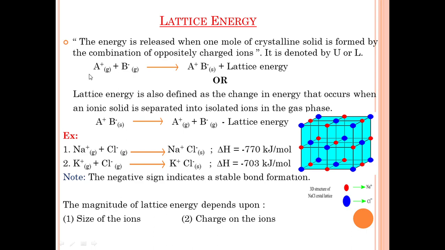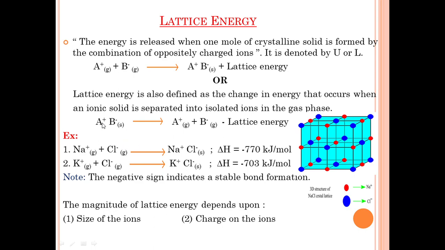That is called lattice energy. It is denoted by capital U or capital L. It is also defined as the change in energy that occurs when an ionic solid is separated into isolated ions in the gaseous phase or gaseous state.